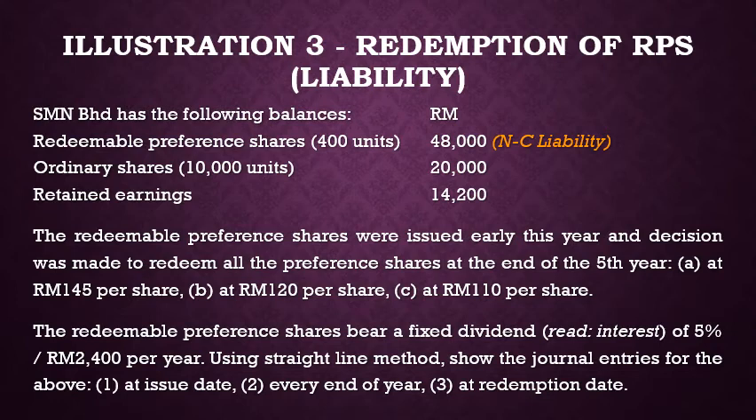We need to show the journal entries at issue date, at the end of every year, and at redemption date using straight line method. Now remember, in our last discussions on financial liability, straight line method is not recommendable, but we use it in this illustration to make it simple, as the way we record the journal entries will still be the same. Only the value will be different if you were to apply effective rate method.